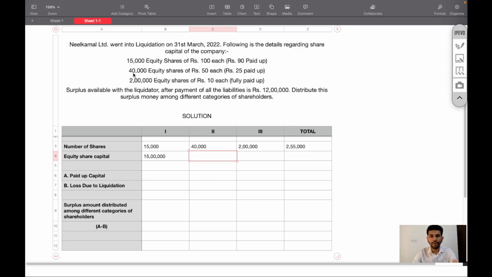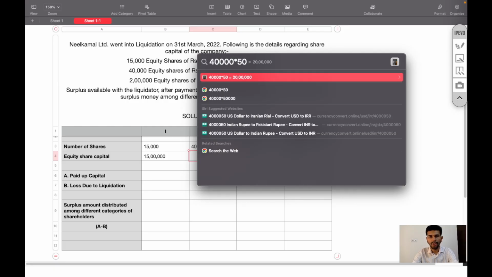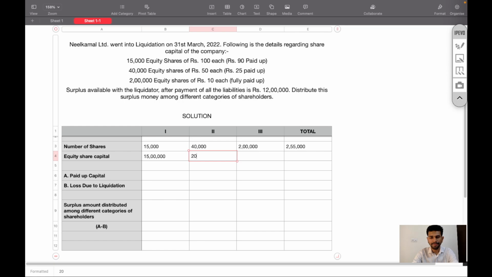Similarly, 40,000 equity shares of 50 rupees each, 40,000 into 50 rupees, 20 lakh rupees, and 2 lakh equity shares of 10 rupees each, 20 lakh rupees. Total 20 lakh plus 20 lakh plus 15 lakh, 55 lakh.